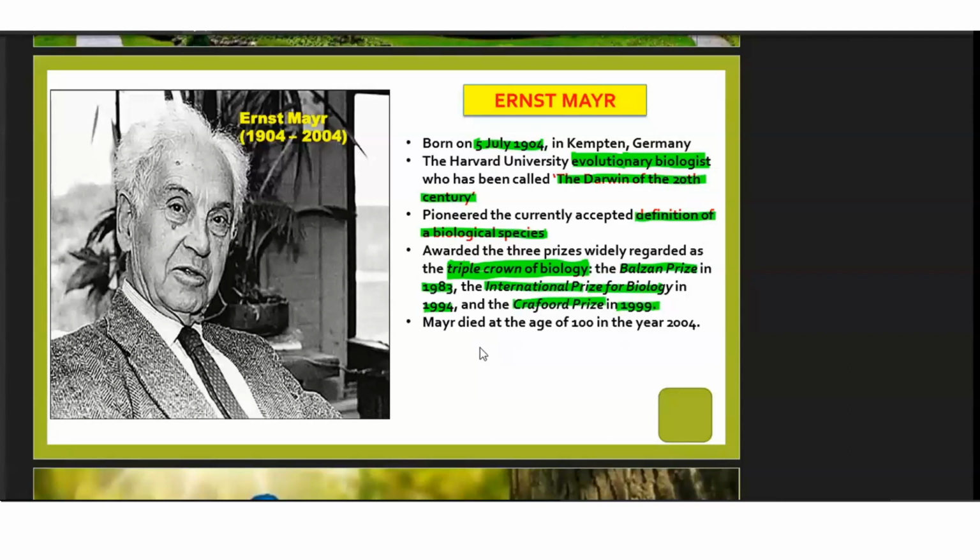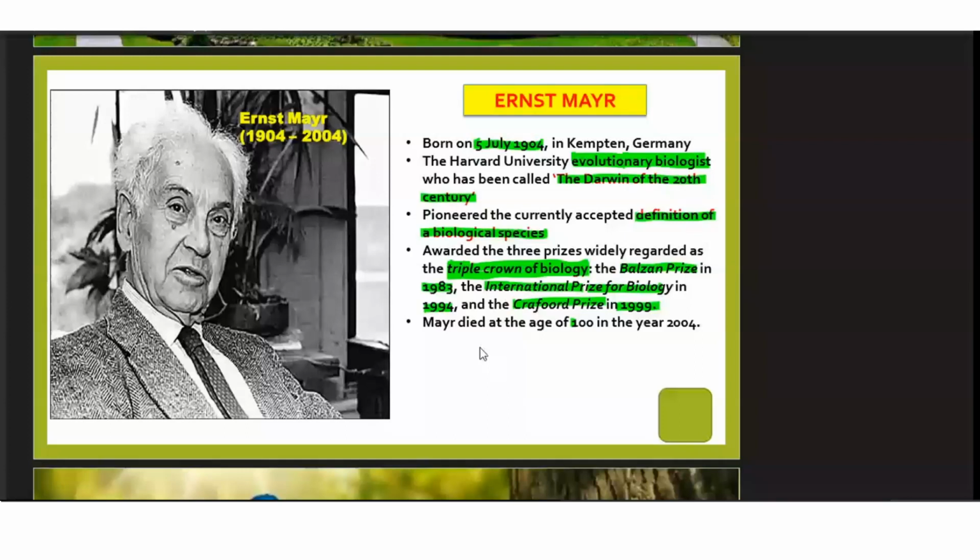Okay, so these 3 prizes were given to this person. It's very rare to get all 3 prizes together, but this person got it, so he was regarded as the triple crown of biology. He died at the age of 100. So just imagine, he lived for 100 years and he died in 2004.